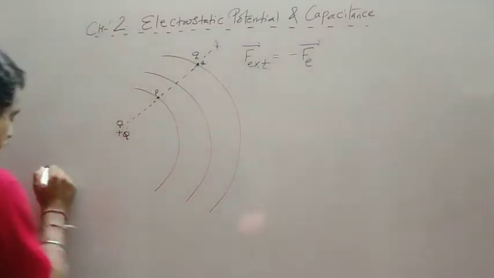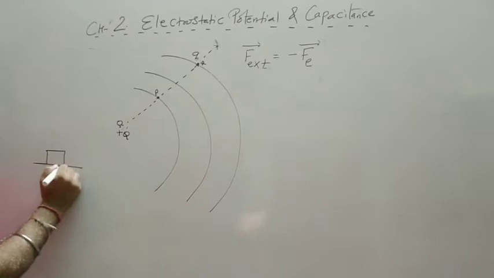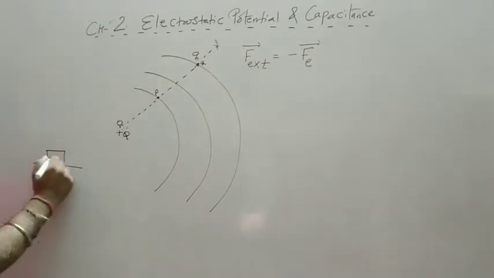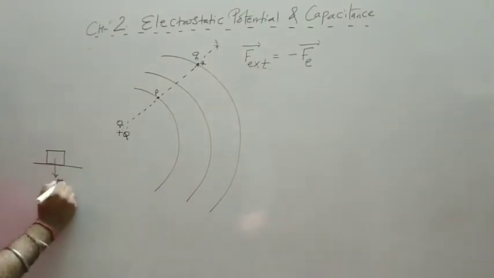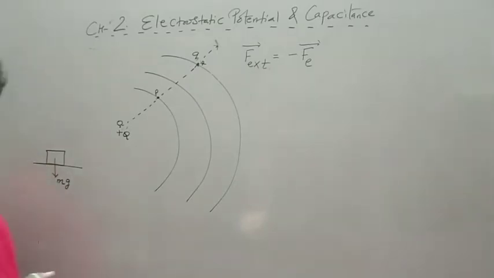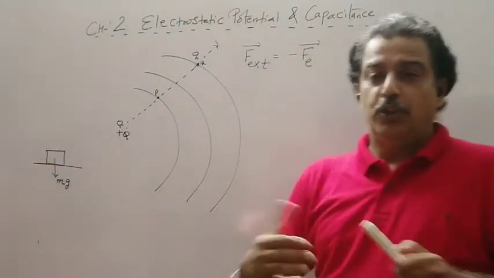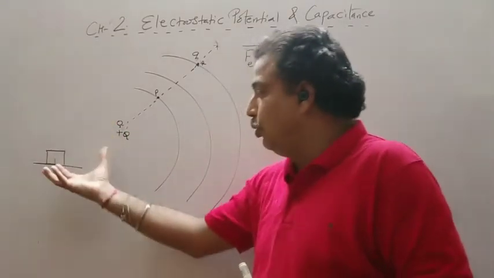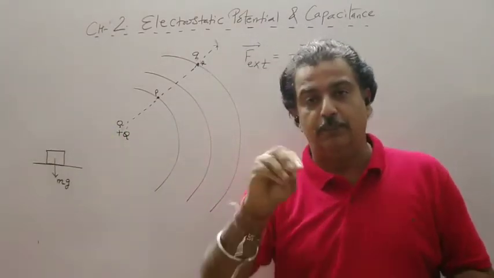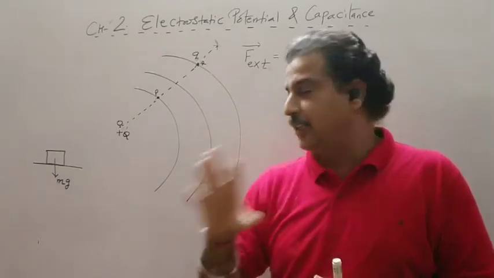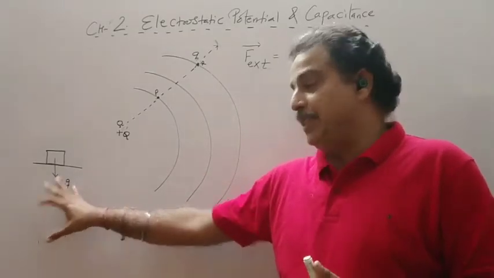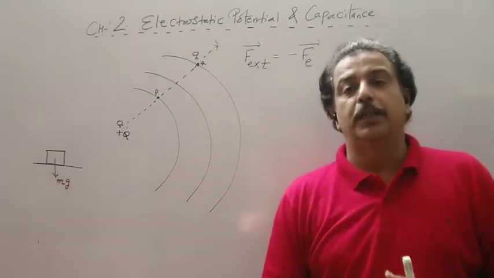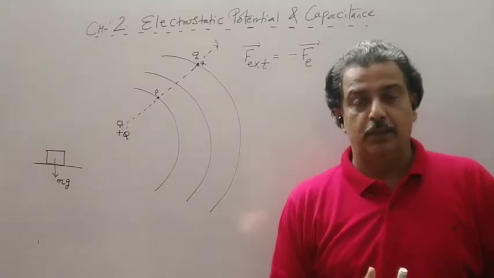Clearly, consider a body placed on the ground. The gravitational force is mg. This was a gravitational force. Now, how much external force should you apply so that you are able to lift this body? The minimum force is that at least you should apply the mg force, and it should be in the opposite direction.